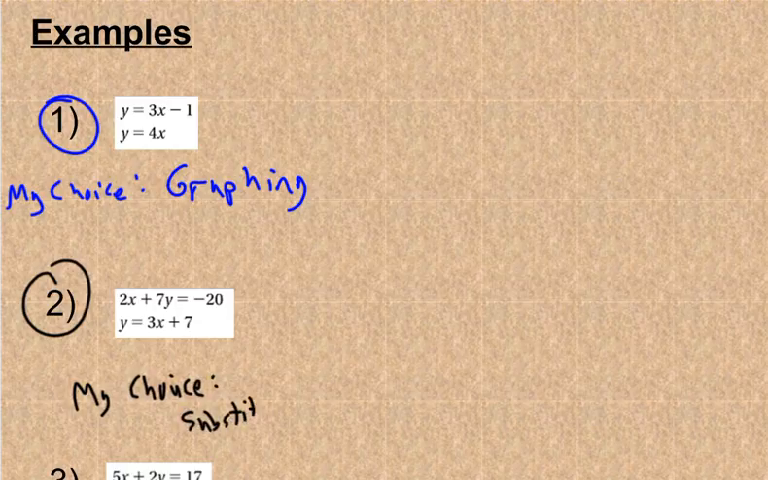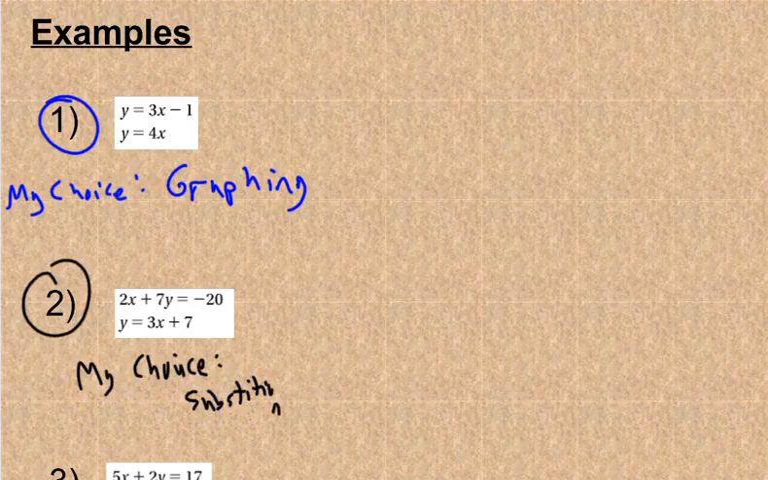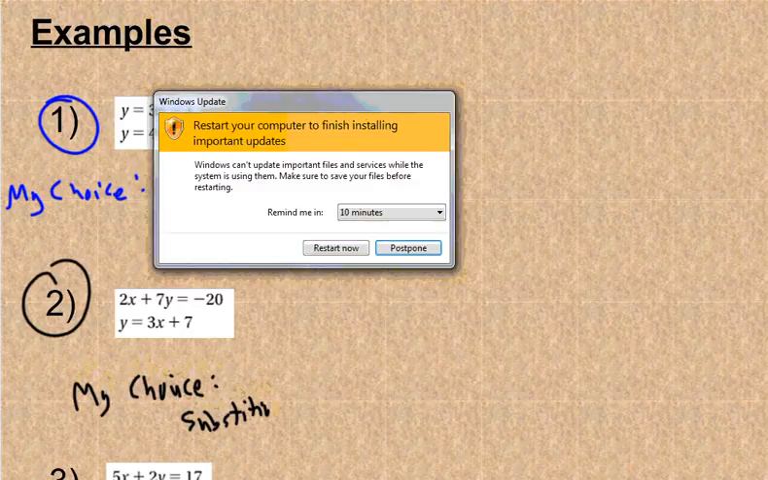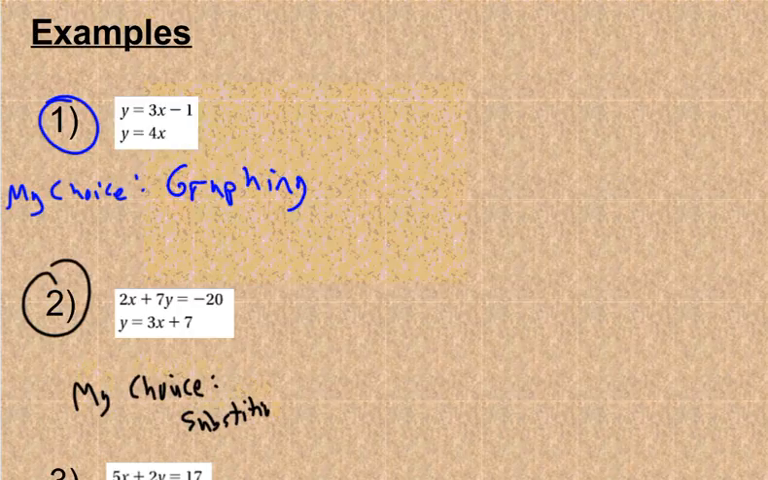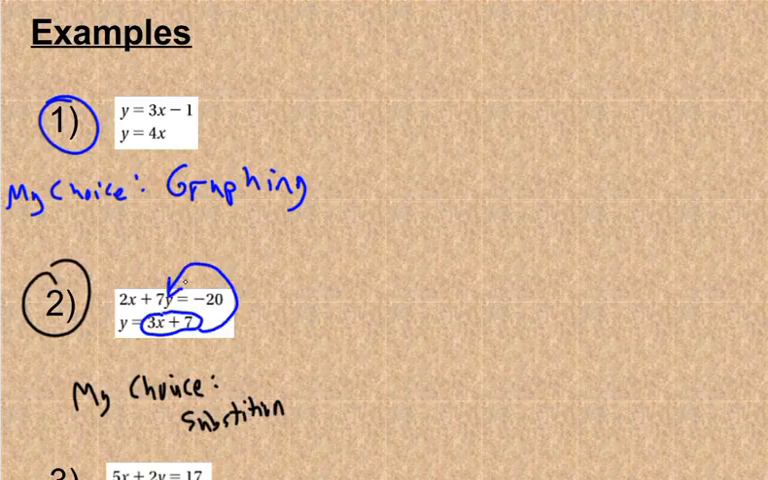And my reason for it is one of them is already solved for y. So right here I have y is equal to 3x plus 7, so I can just substitute that in for the y right there. So what I'd have then is 2x in the first equation plus 7. Now instead of y, I'm using 3x plus 7. That's my substitution. Equal to -20.